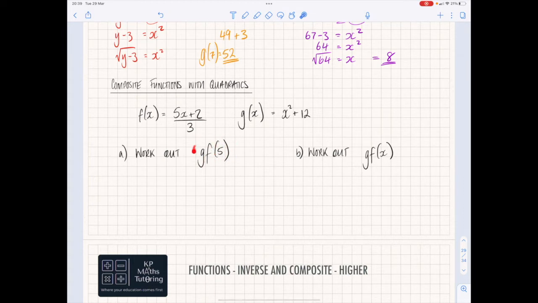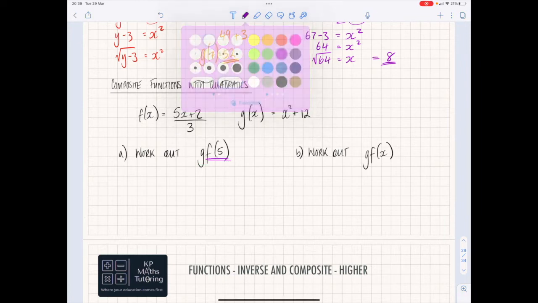Now when you see something like this, what you basically need to think to yourself is, let's ignore the g for a minute and deal with the f of 5 first. So I'm going to do this bit first, and once I've got my answer for that bit, I will then end up doing the g of that. So we're going to do the purple bit first here. So I'm going to do f of 5.